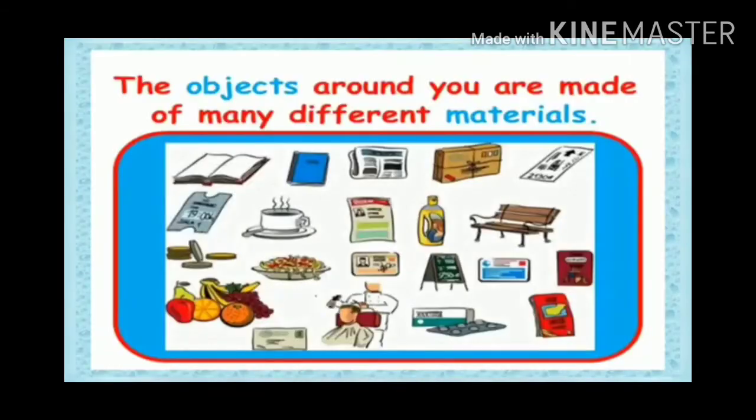So my dears, from this we come to know that the objects around us are made of different types of materials. Those materials may be wood, plastic, paper or some metals. Metals are very hard, have a lustrous surface and are good conductors of heat. Like this, they have some properties according to the materials. Why I am saying this is that in this chapter we will learn how they are sorted into groups.